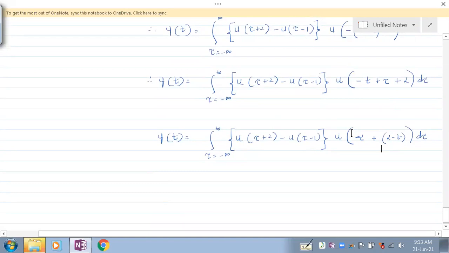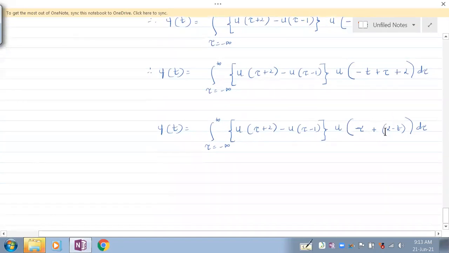So this is not a reflected signal, mind you. Okay. So can anybody tell me what is the range of this? So the range of this is 1 for tau ranging from minus 2 to 1. And this is 1 for tau equal to where to where? Anybody?